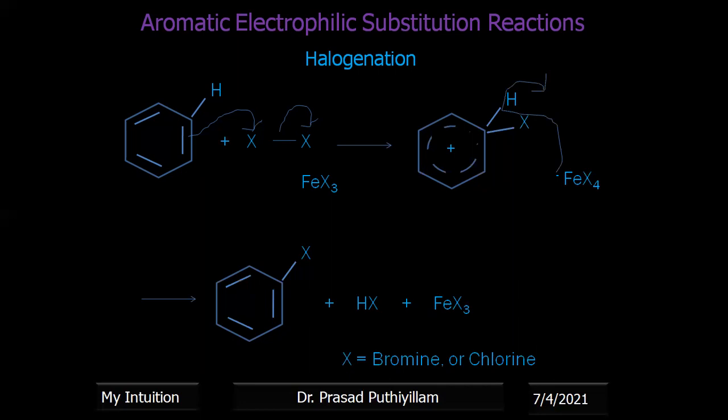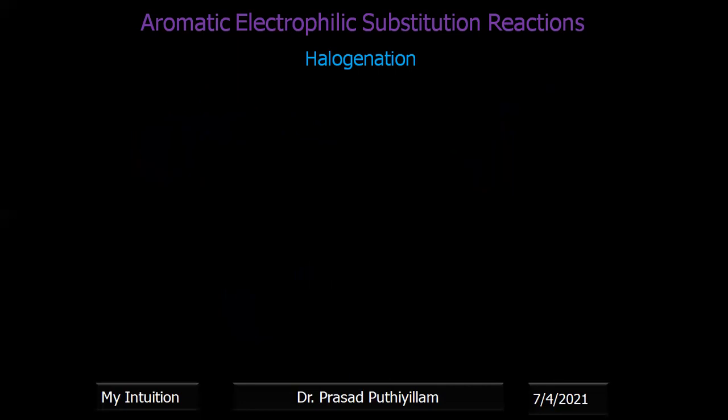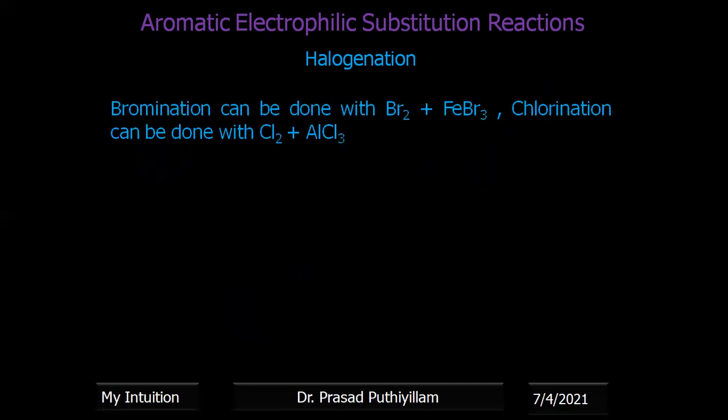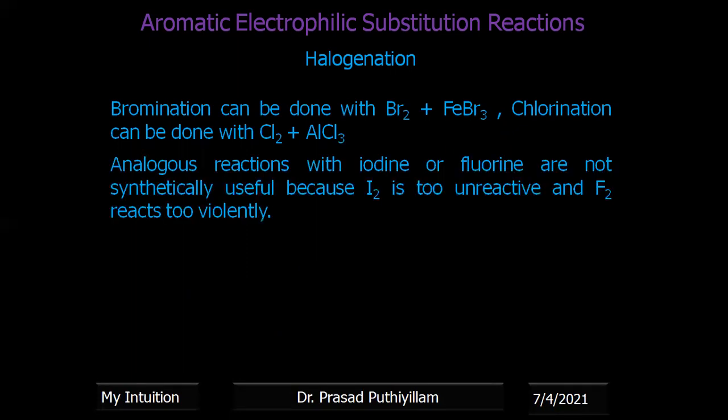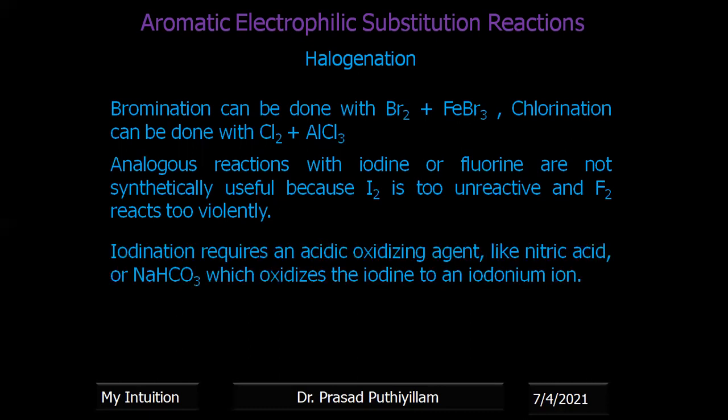So what happens with fluorine as well as iodine? Bromination can be done with bromine and FeBr3. Chlorination can be done with chlorine and AlCl3. These are the general reagents used for bromination and chlorination. Analogous reactions with iodine or fluorine are not synthetically useful, because iodine is too unreactive and fluorine reacts too violently. Violently means an explosion takes place, and we do not get the final product as such. Many explosive reactions happen.